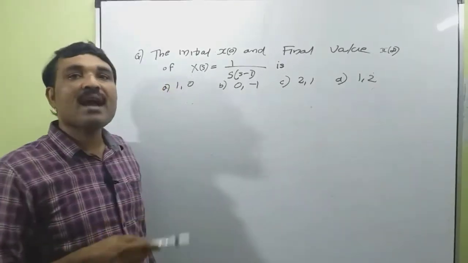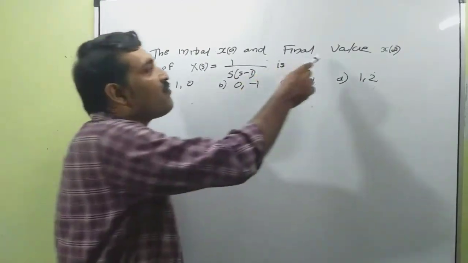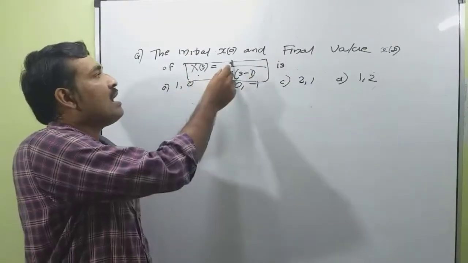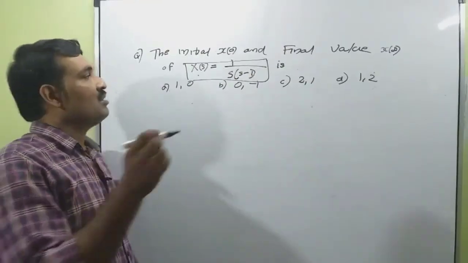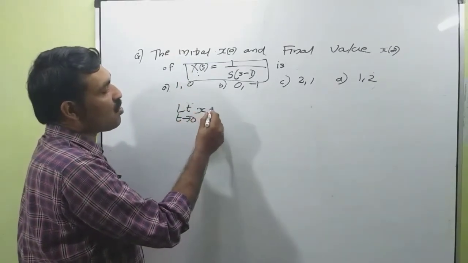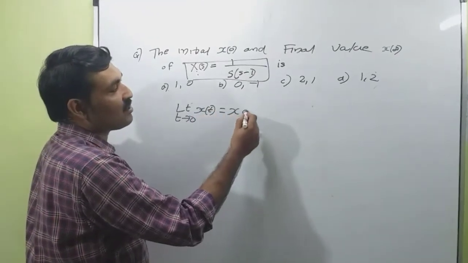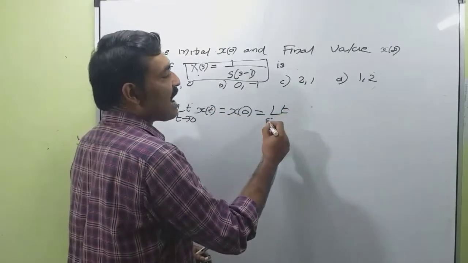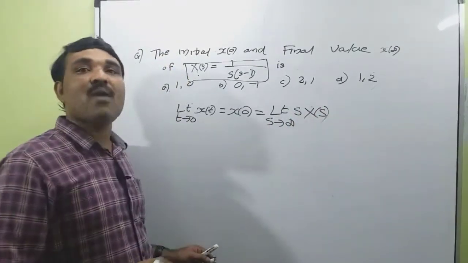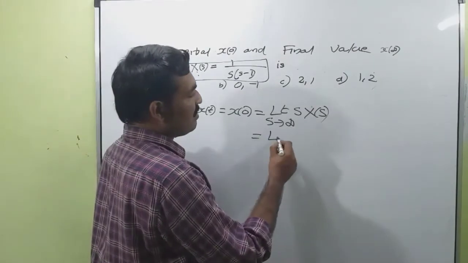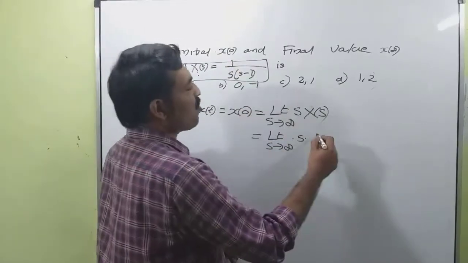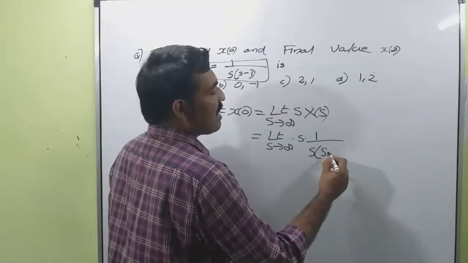So, our next question is to find the initial value x of 0 and final value x of infinity, whose Laplace transform is given, X of s is 1 divided by s into s minus 1. So, initial value, that is limit t tends to 0 x of t, that is equal to x of 0, that is equal to limit s tends to infinity s into X of s. This is our initial value theorem.